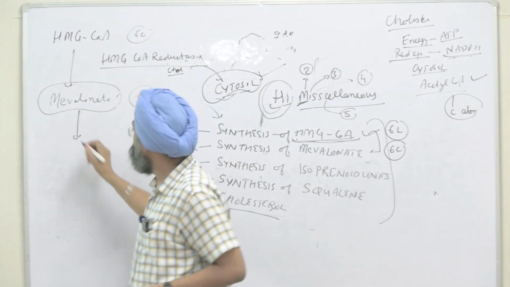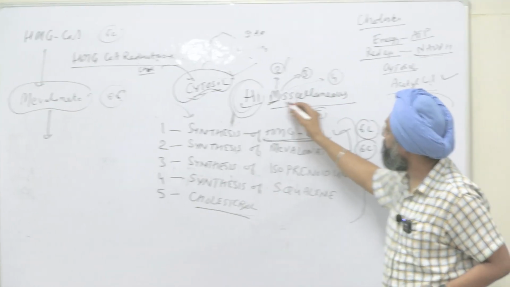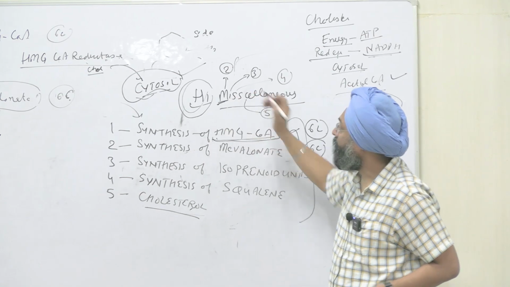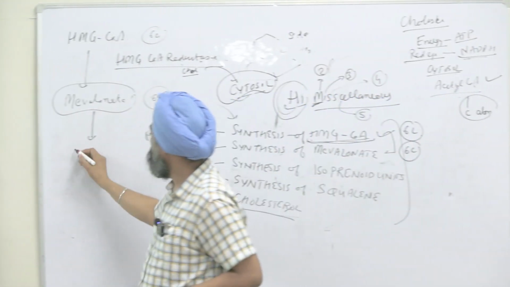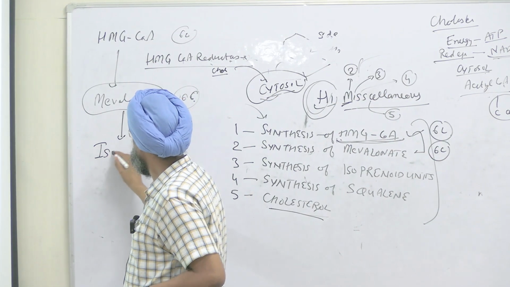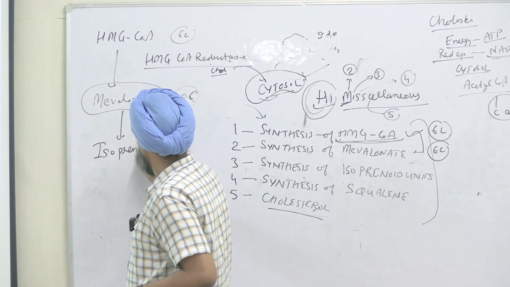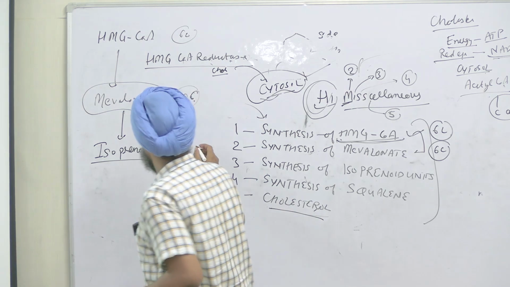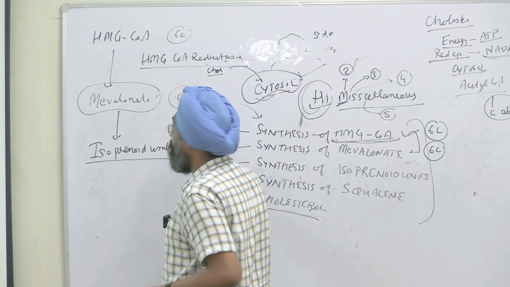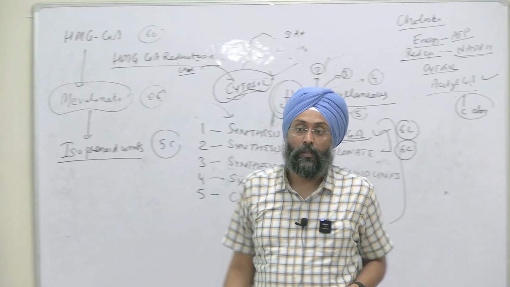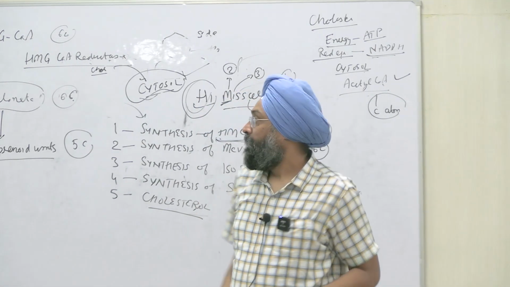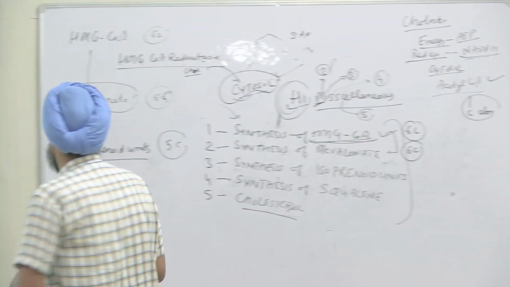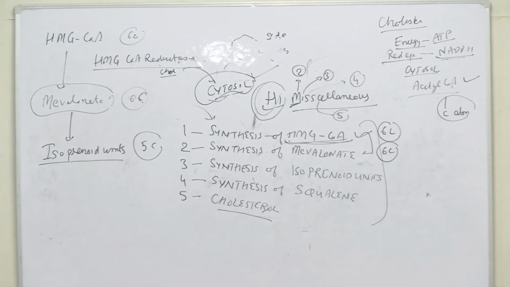Now we have the 6-carbon compound, that is mevalonate. Next, it is converted to the I in HIGH MIBBS. M for mevalonate, I for isoprenoid units. And these are 5-carbon containing, right? And how will you remember them?